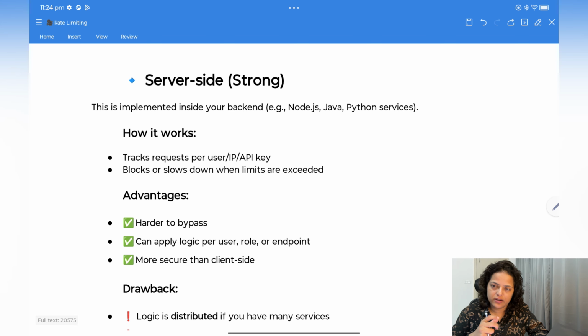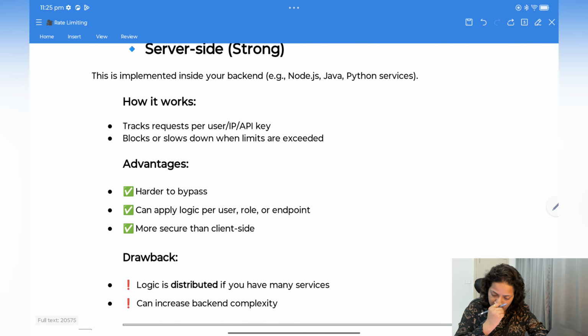Okay, you can check which user ID this request is coming from. The second one is the IP address, which machine it is coming from. But if you rely only on the IP address, they can create multiple machines with different IPs and send requests from there. So the best thing is to combine these, like user ID plus IP address. Then there is the API key. So you can also track requests on the basis of these points.